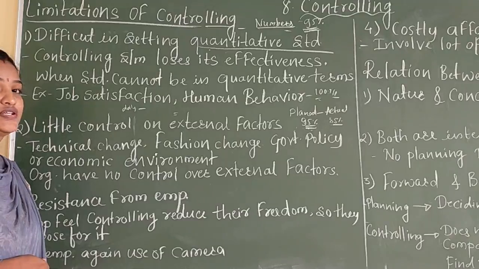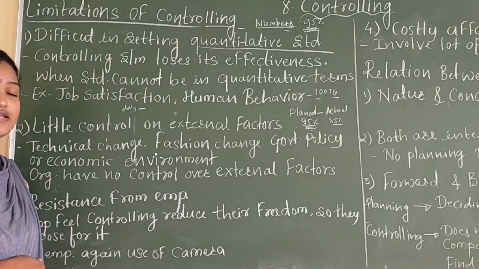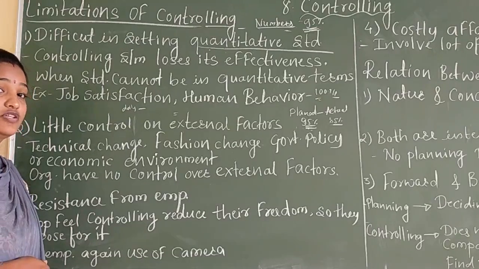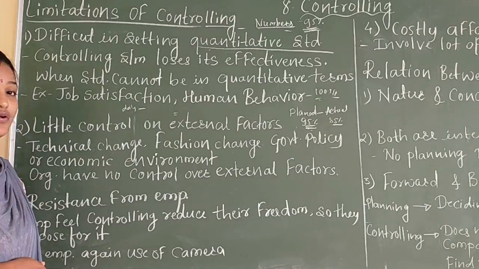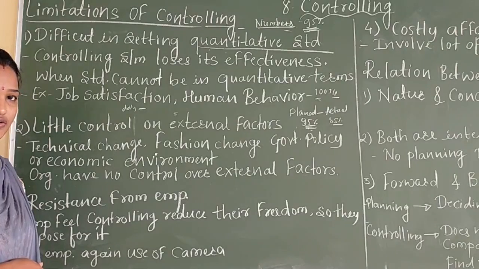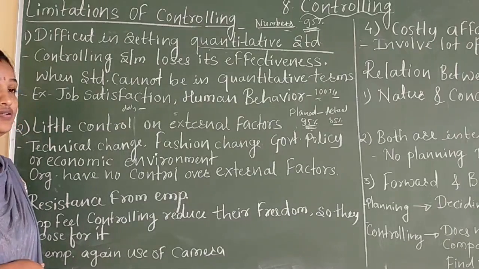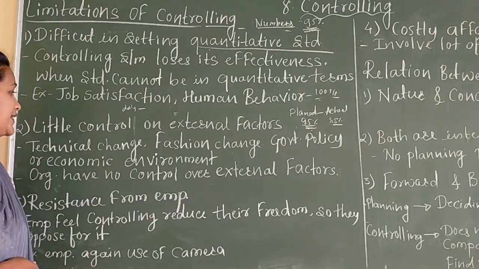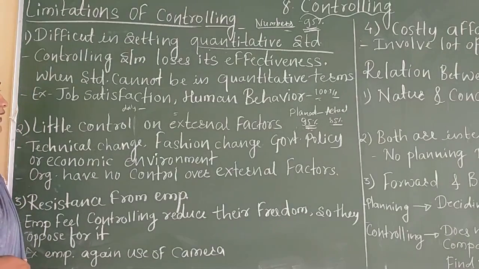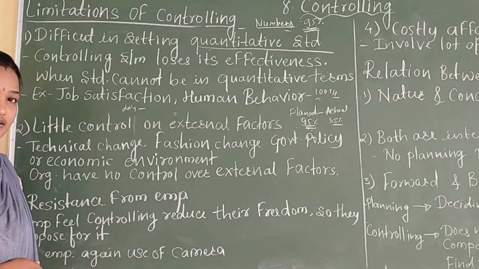Okay, for the production industry it is easy to fix things in terms of numbers, but for the service industry it is difficult to fix quantitative standards. So in such cases this controlling system is going to fail. Okay. So the next limitation is little control on external factors.